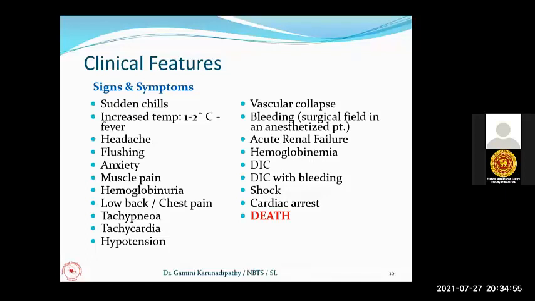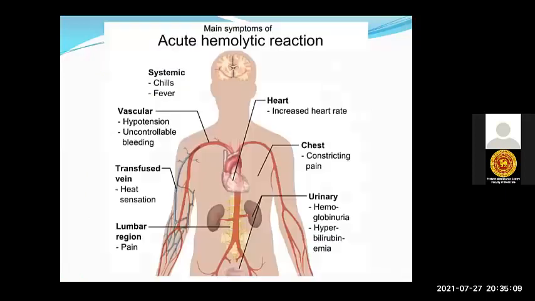So your aim should be to prevent any acute hemolytic transfusion reactions by giving correct compatible blood to the patients, avoiding the ABO incompatibilities.